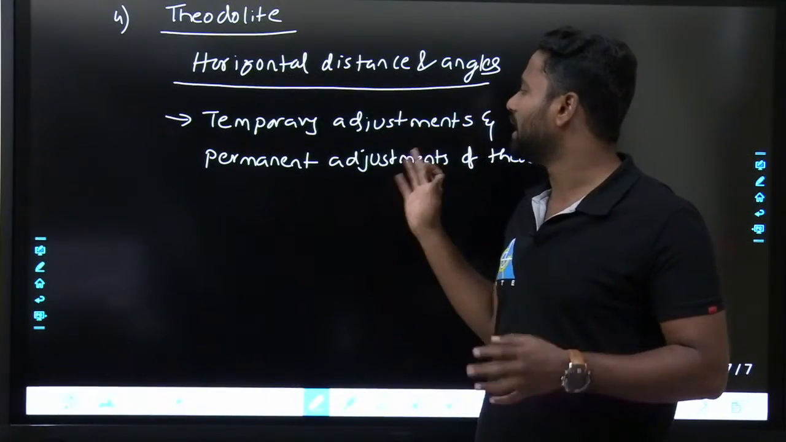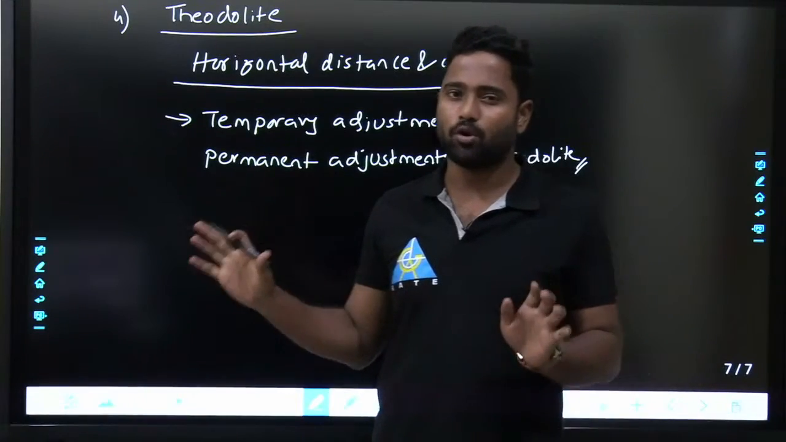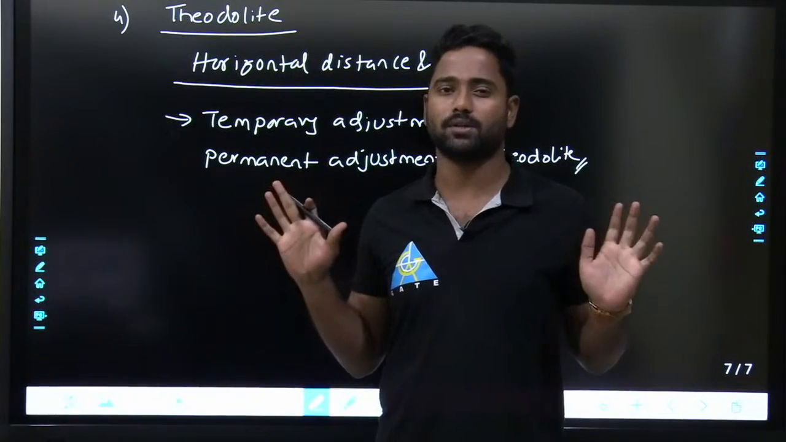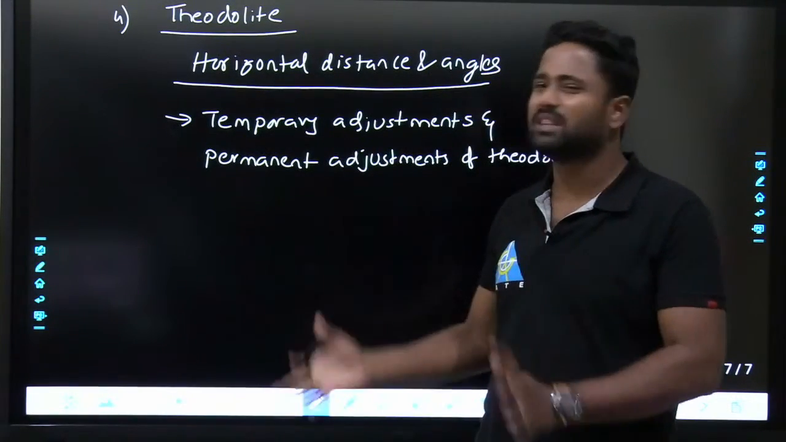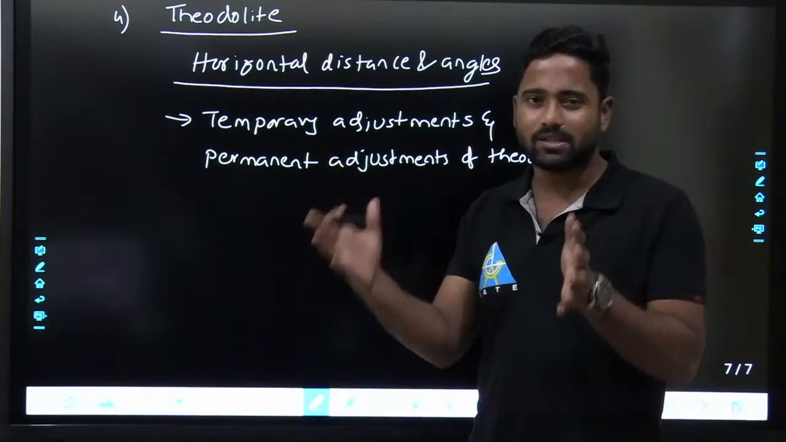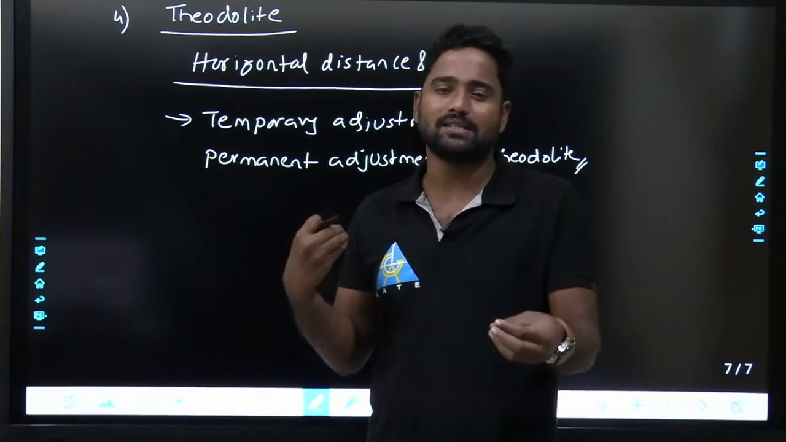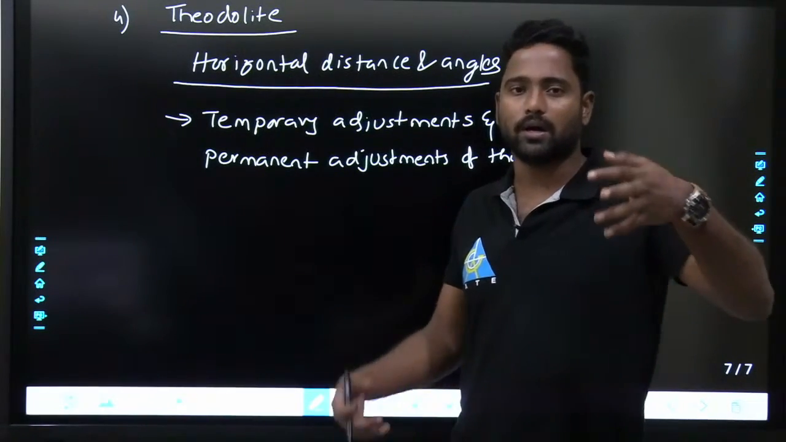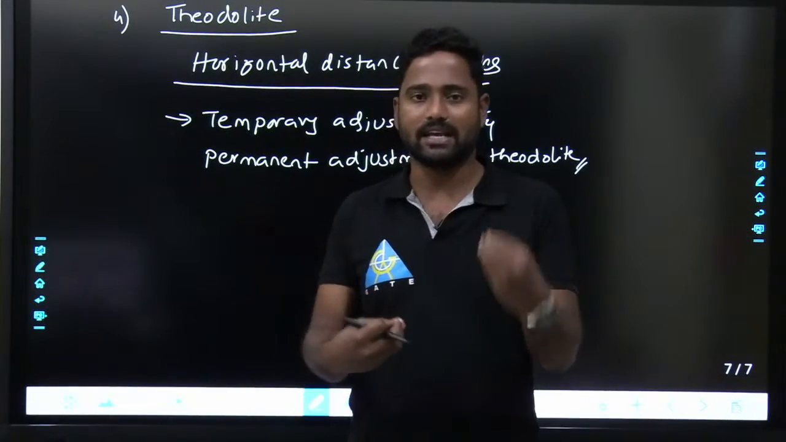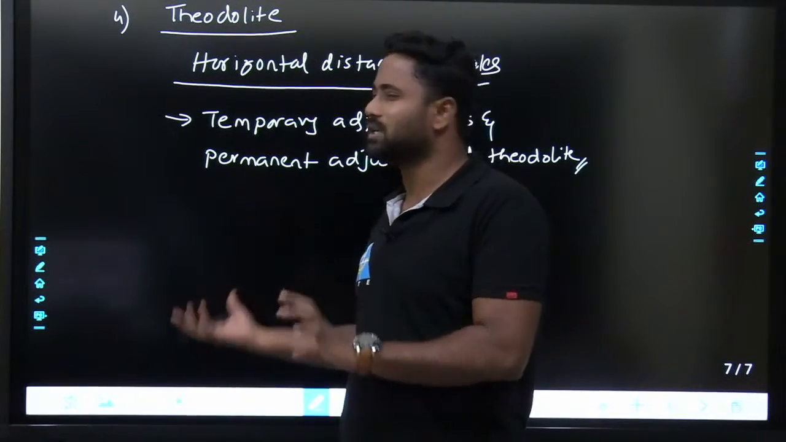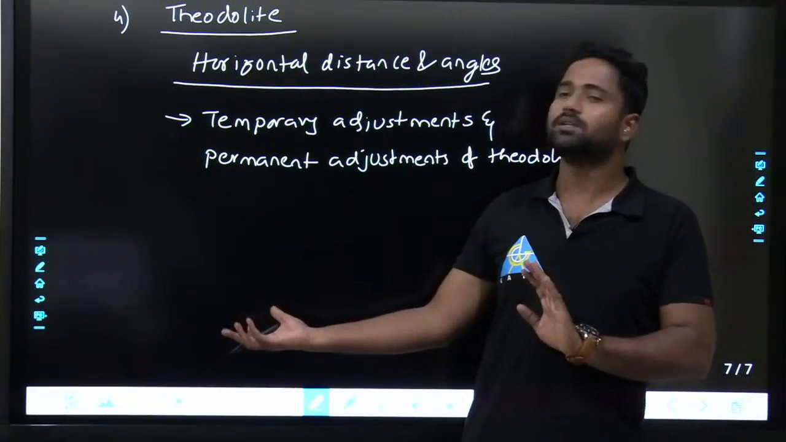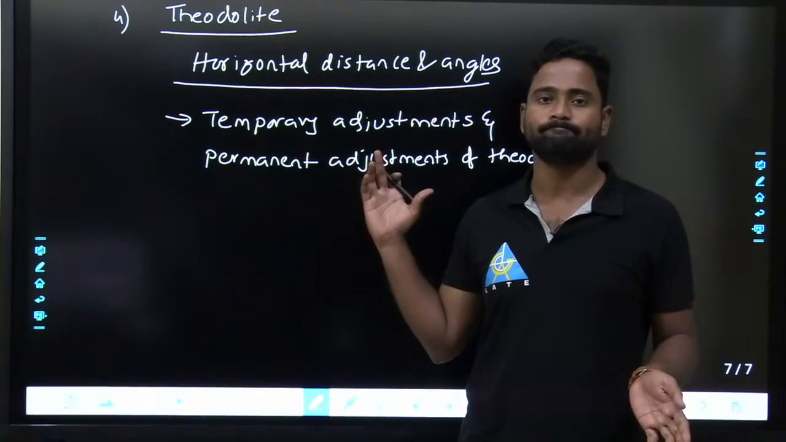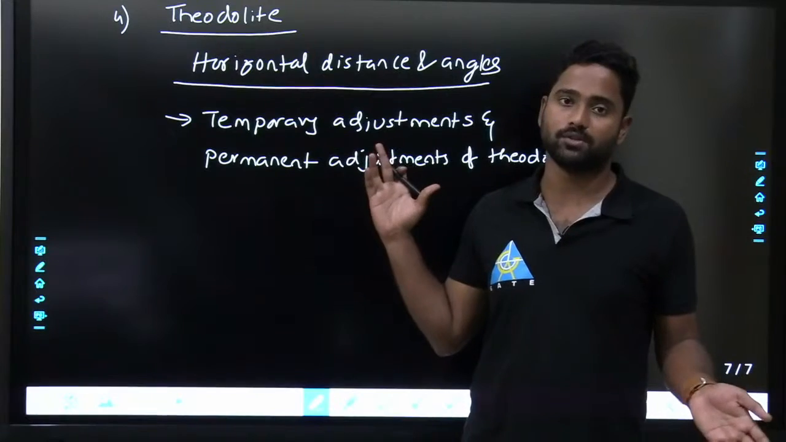Horizontal distances and angles, but generally from the GATE or engineering services point of view, this chapter is not that important, because this is totally theoretical. What exactly is a theodolite, how exactly it functions, like left face, right face, and how you are going to level it and center it, I will be showing here, but this is generally not important from the GATE point of view.